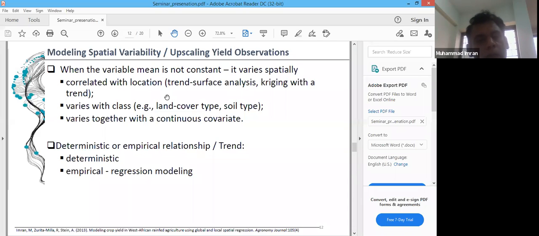So initially, we were assuming the trend part is constant, but at the national scales, the trend part is important to model because crop yields are correlated with the location. Crop yield may correlate with classes, land cover types, and soil types, and crop yield may vary according to some continuous covariate. So in this case, we have to model the trend.